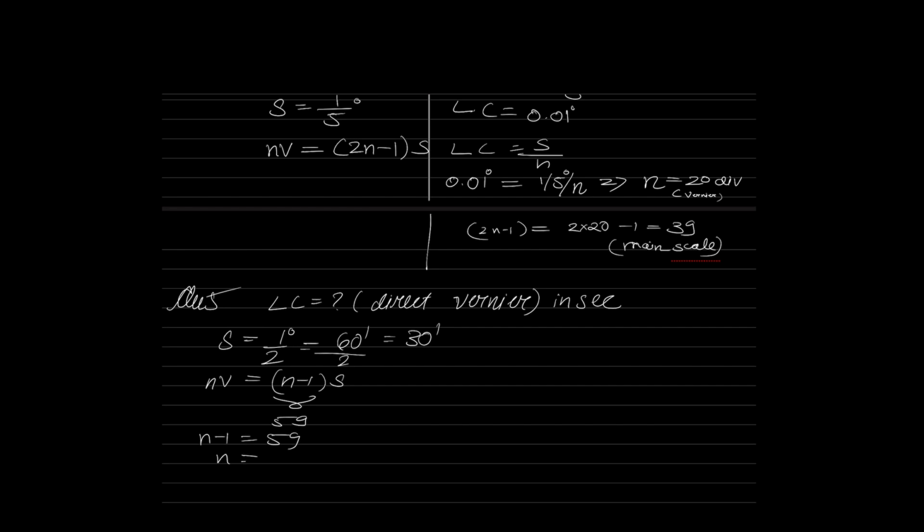What is the formula for least count? Least count is S by n. So what is S here? S is 30 minutes by 60. So that will be nothing but 30 seconds. 30 minutes by 60 is half minute. Half minute is nothing but 30 seconds. Option C is the correct answer. Yes, very good, Kanchi. Yes, Aditya also correct. Yes, Bhargav Deva is also correct.